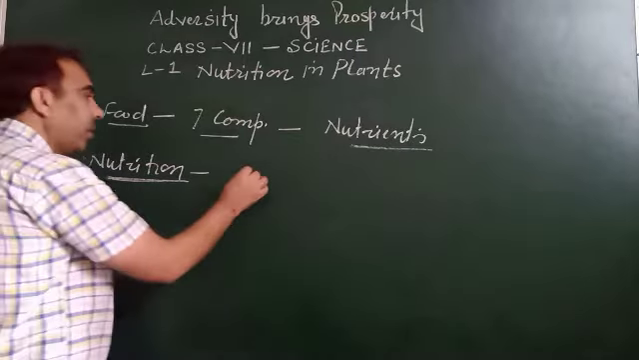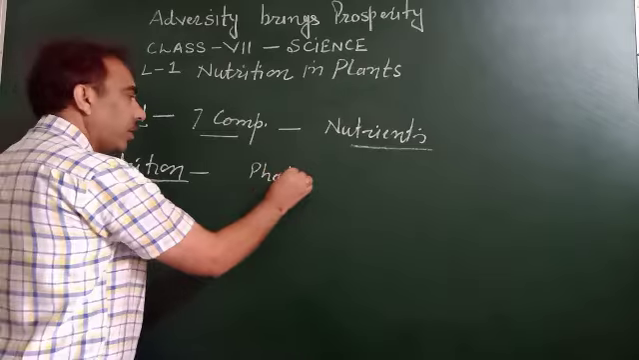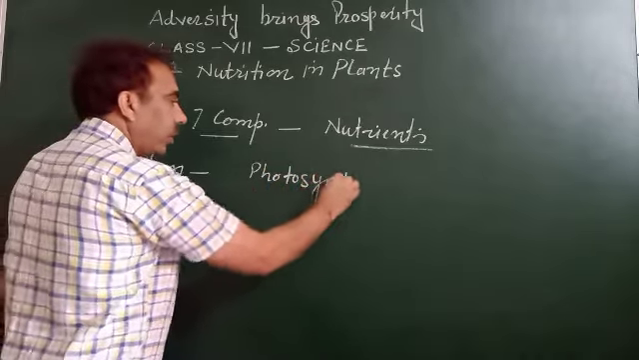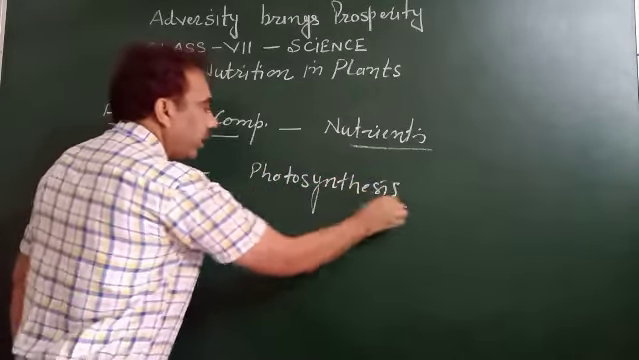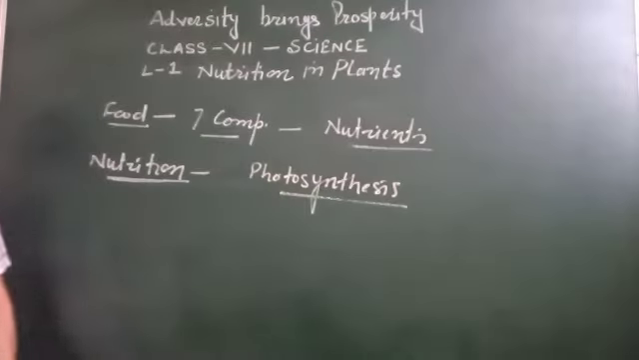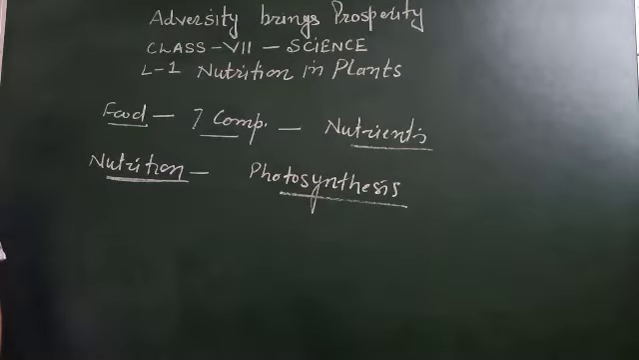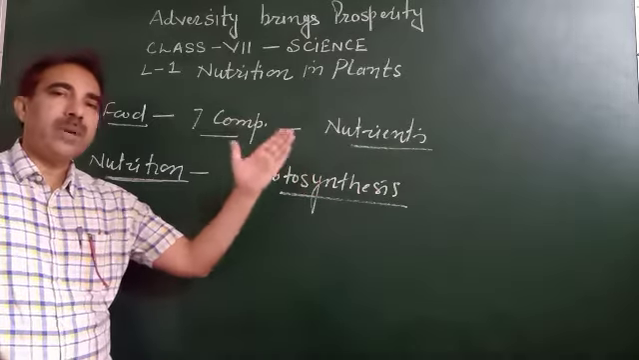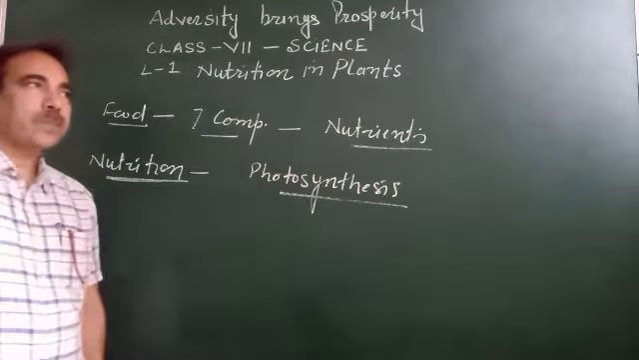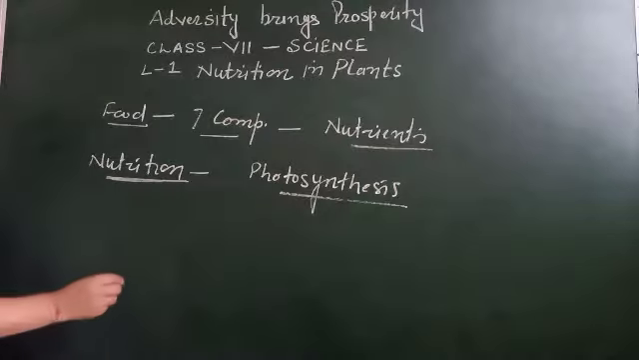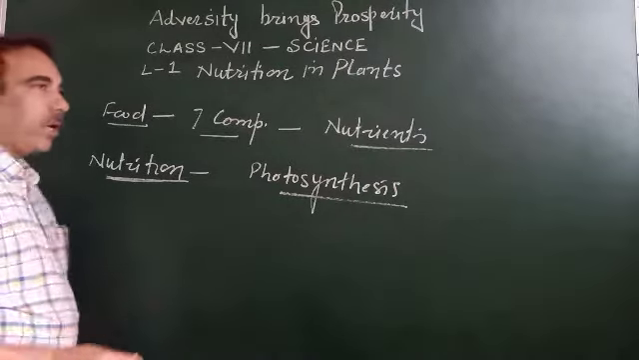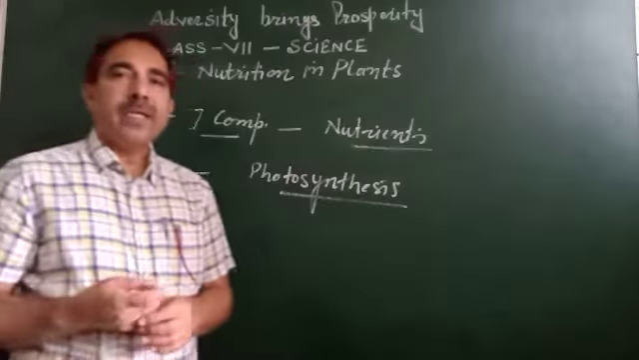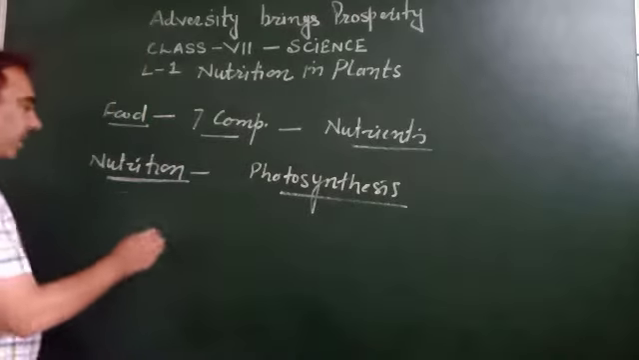In plants, photosynthesis is the mode of nutrition in mostly green plants. Photosynthesis, as you know, is the process by which green plants prepare their food with the help of carbon dioxide, water, sunlight and chlorophyll. You can write this.